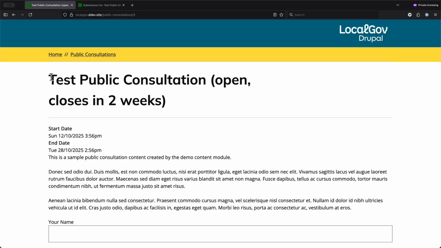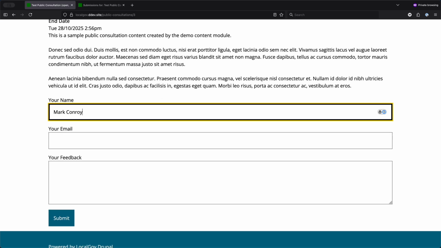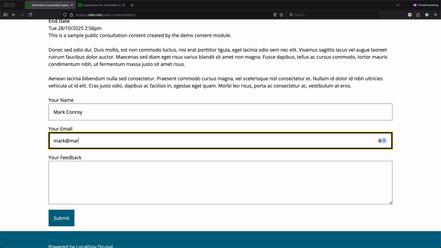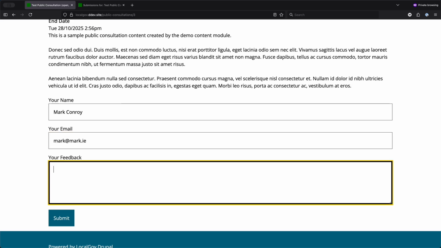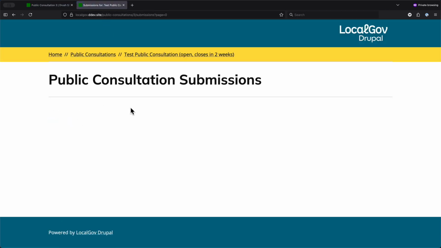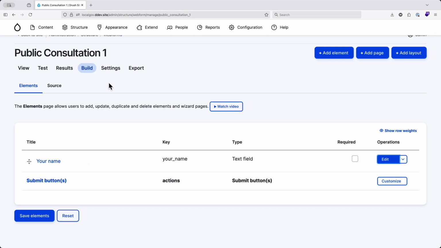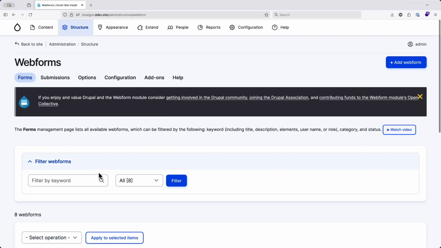I'm looking at this test public consultation, open and closes in 2 weeks. My name is Mark Conroy. My email address will say mark@mark.ie, and my feedback: I like this, but I do not like Mark Conroy, let's say. Now I'm going to submit this form here. Now if I look at the submissions for this, oh, actually, hang on, this is form number 3. I need to set this as a public consultation web form.